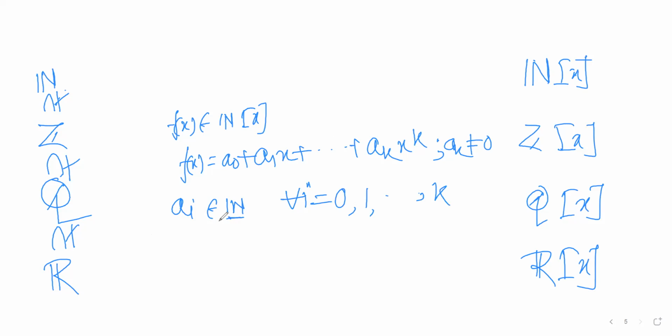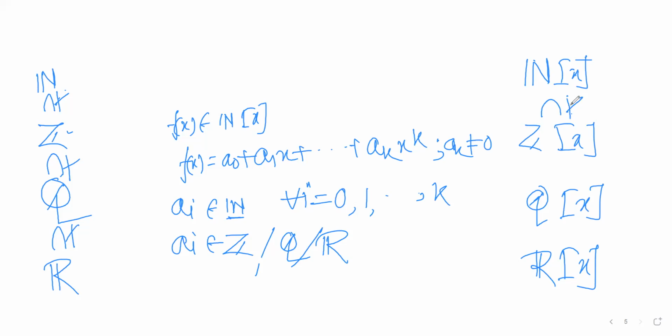As the natural numbers are a subset of Z, Q, R, ai belongs to Z or Q or R. So any polynomial over the natural numbers is a polynomial over the integers or rational numbers or real numbers, right? So we have this relation.